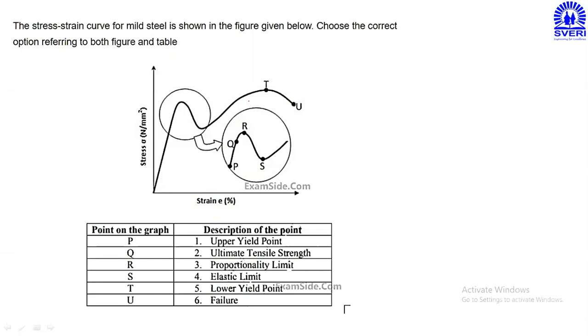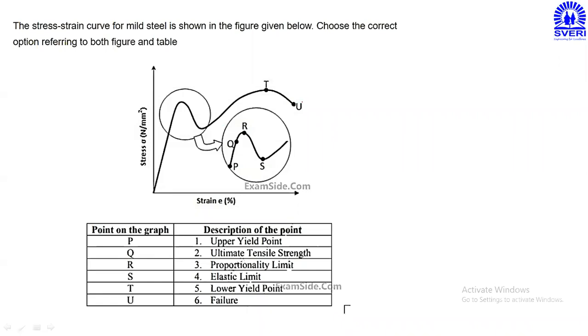If you look at this particular curve, it is applicable for a ductile material, maybe mild steel, because in a brittle material only 2 points are there, the proportional limit and directly the fracture point. But here the number of points present means it is a ductile material.